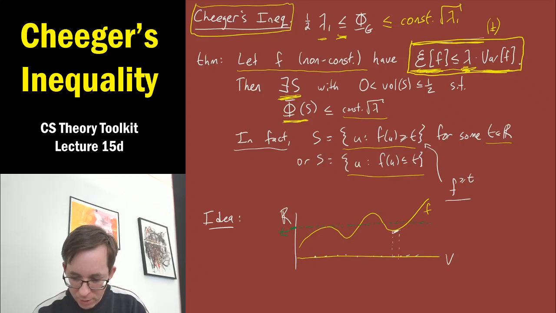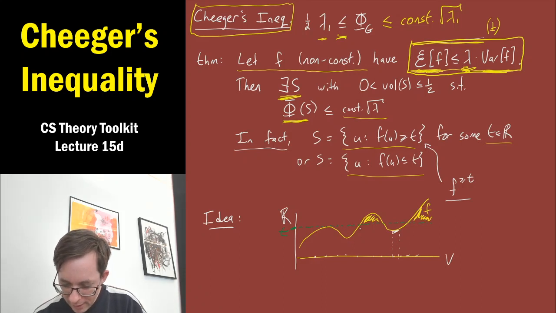So perhaps we'll take a super level set. We'll take all those vertices where f's value is bigger than t, so it's maybe this set of vertices and also this set of vertices.